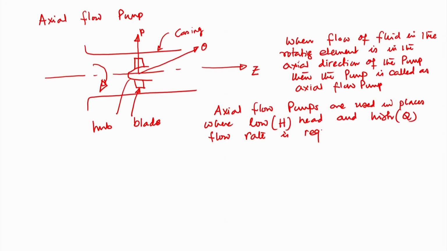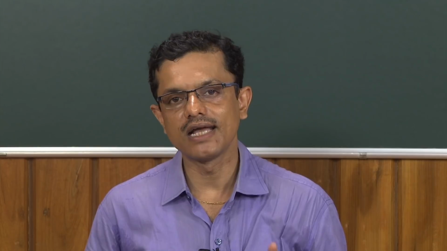So axial flow pumps are used in places where we require low head, but we require very high discharge.